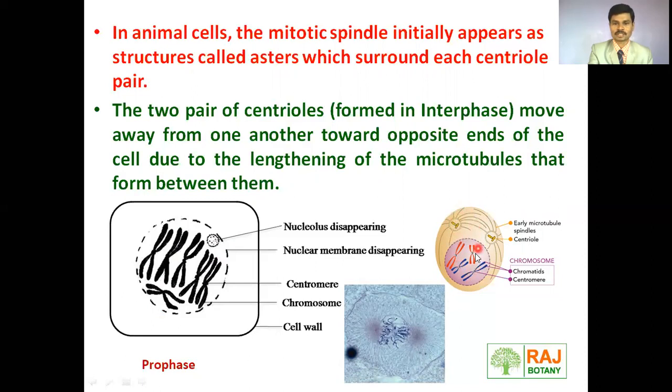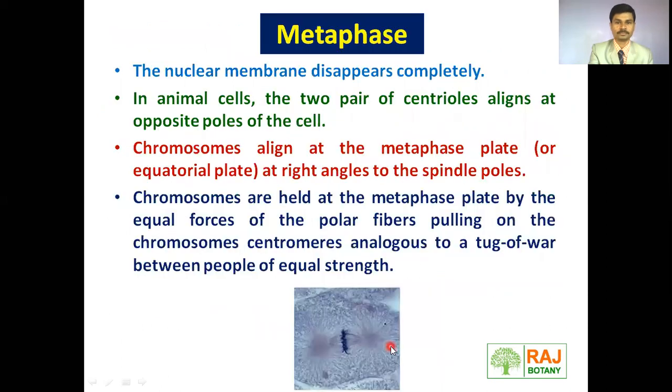This is the case of animal cells. The 2 pairs of centrioles move away from one another toward the opposite ends of the cell due to lengthening of the microtubules that form between them. This is a plant cell and this is the animal cell. Here we can see the nuclear membrane and nucleolus start to disappear, and this is the actual picture of the prophase.